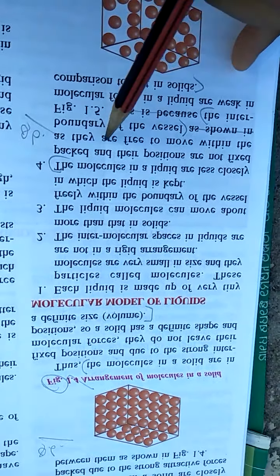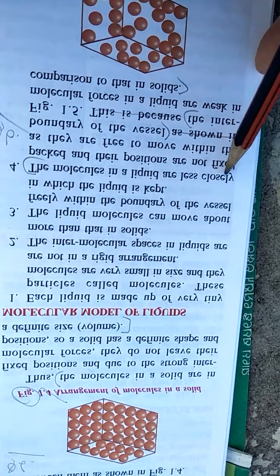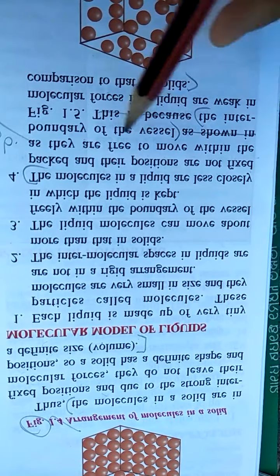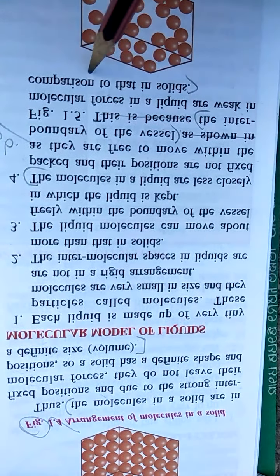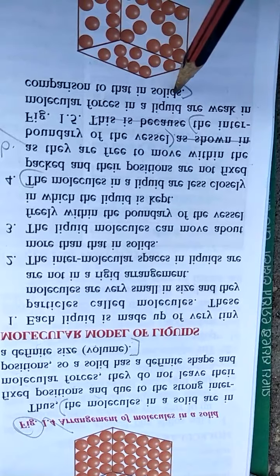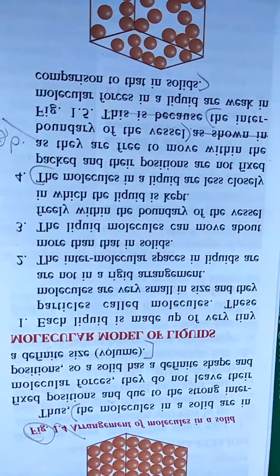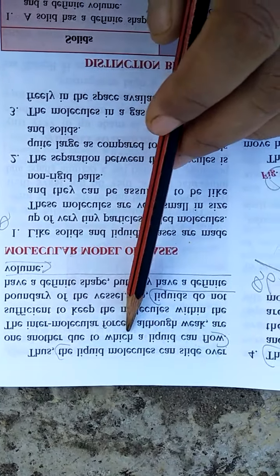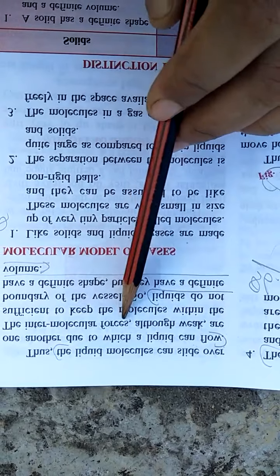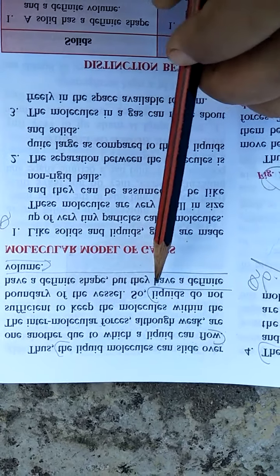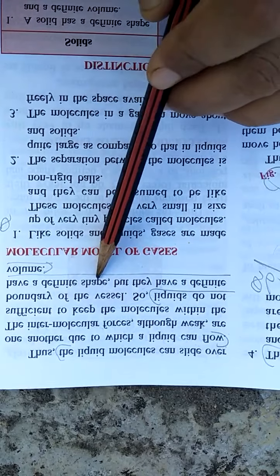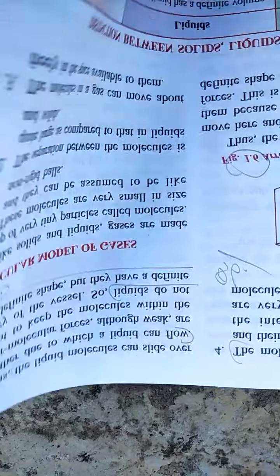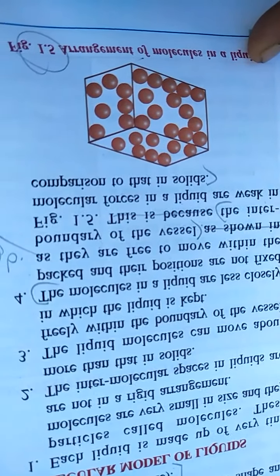In case of liquids, you have to write the molecules in a liquid are less closely packed and their positions are not fixed and they are free to move within the boundary of the vessel and they have weak intermolecular forces as compared to solids. Then you have to write that they can slide over one another, so liquid can flow, and liquids do not have definite shape and they have definite volume, along with the diagram given on this page number 5 of your book.